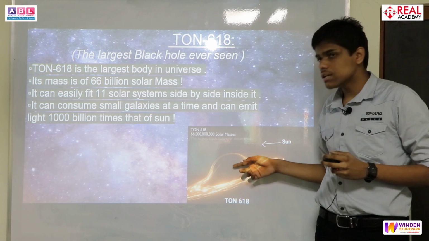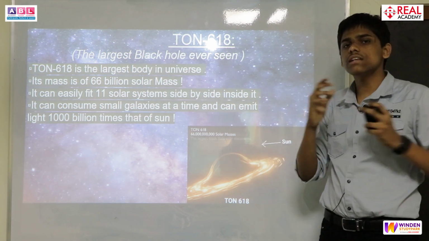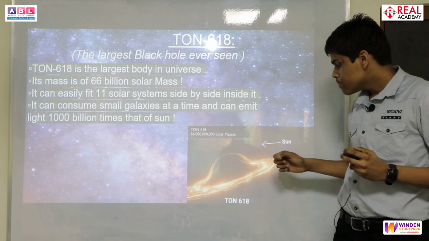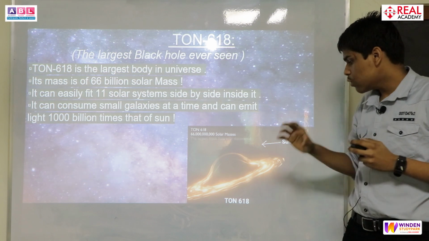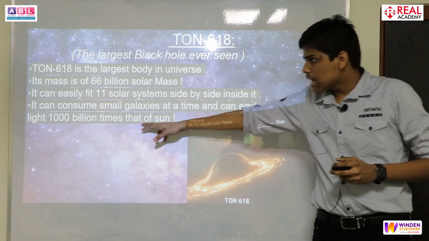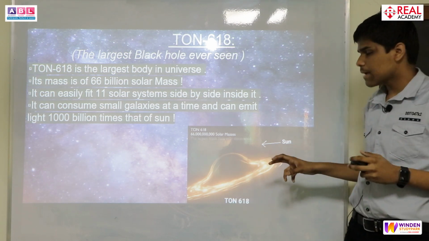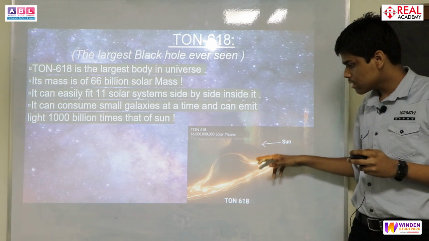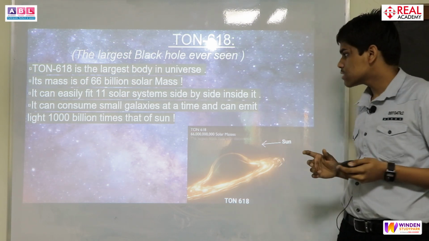This type of black hole is very far away from Earth. The distance between Earth and TON 618 is around 10 billion light years. So we see the image which was formed 10 billion years ago. So now it is bigger than we thought. This part emits 1,000 billion times the light which is emitted by the Sun. So it is one of the humongous structures present in our universe.